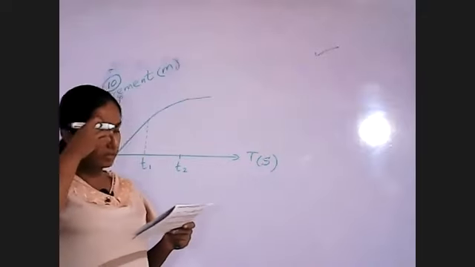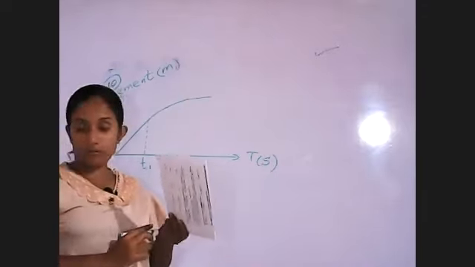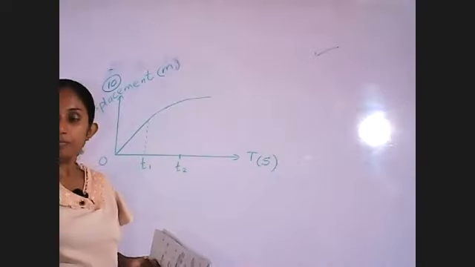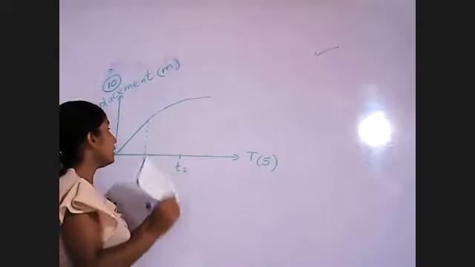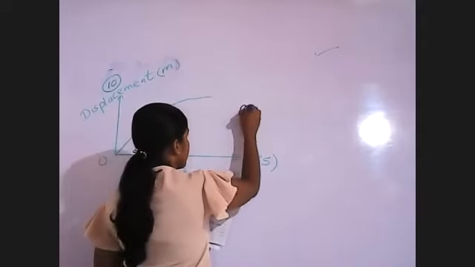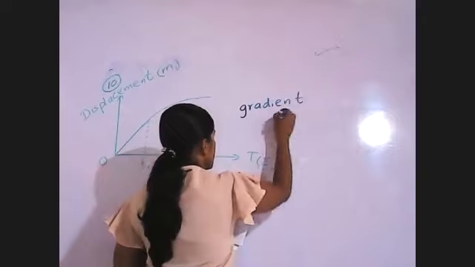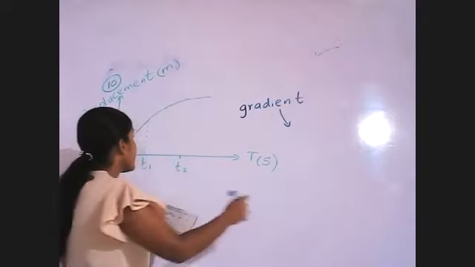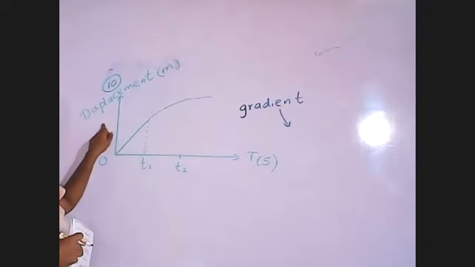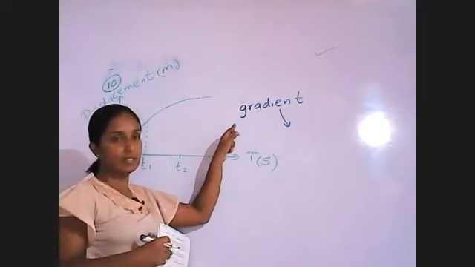So can you remember what we can get by the gradient of a displacement time graph? Can you remember what gradient is?